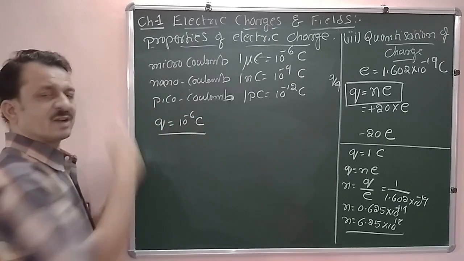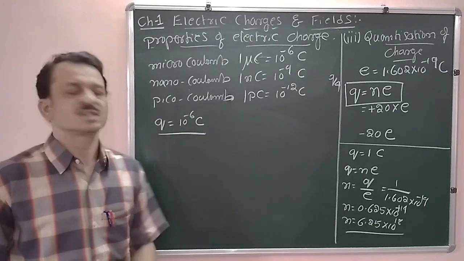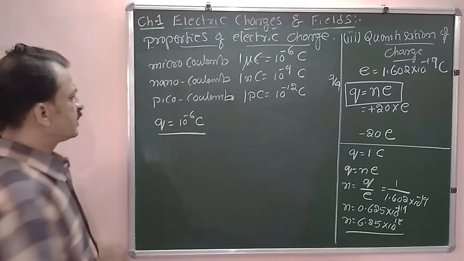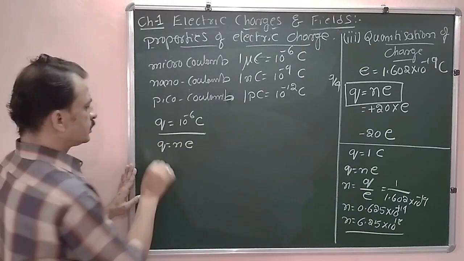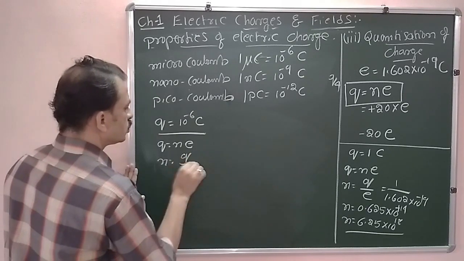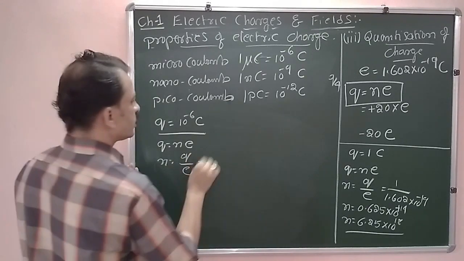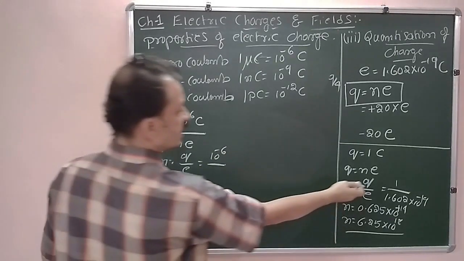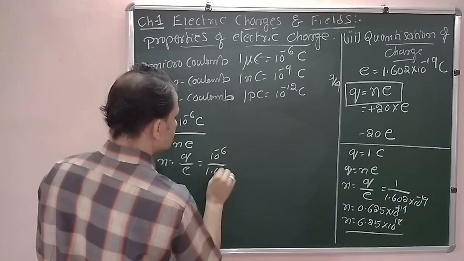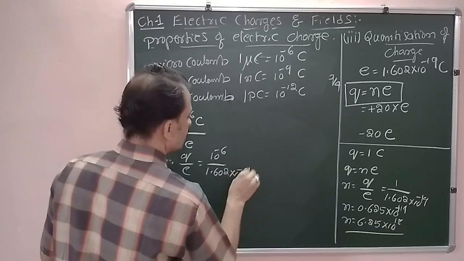Then how many electrons constitute this charge? Once again, we have to make use of the same formula. So Q is equal to N into E. Therefore, N is equal to Q by E. Now Q is 10 to the power of minus 6 divided by E, 1.602 into 10 to the power of minus 19.